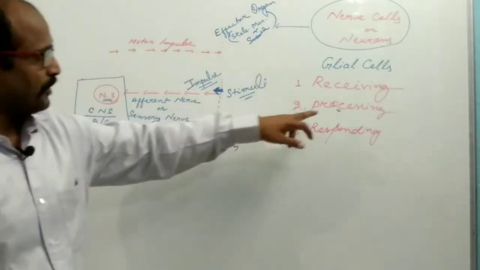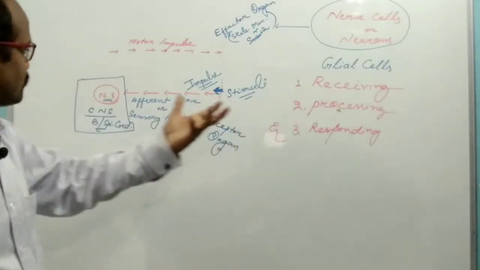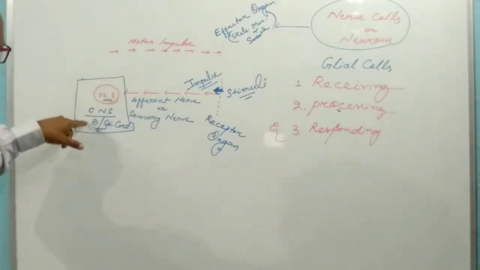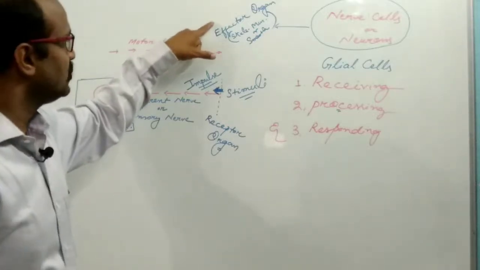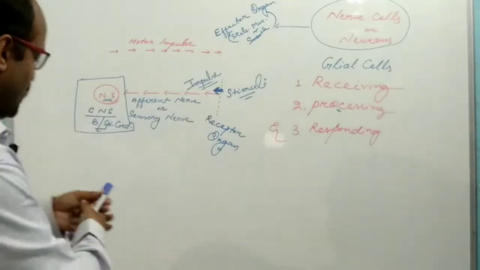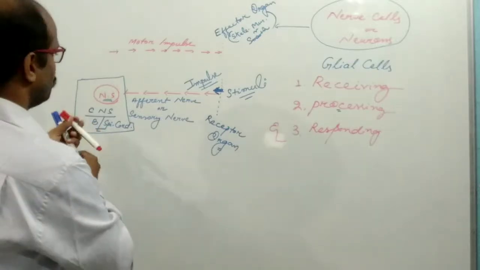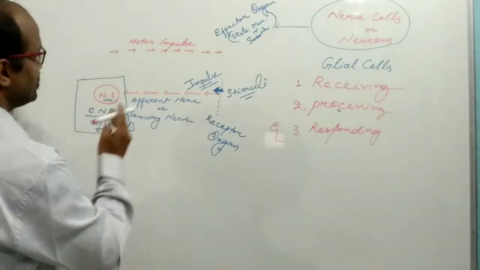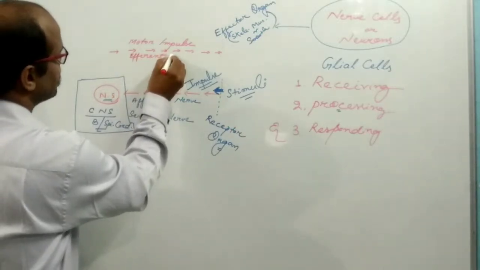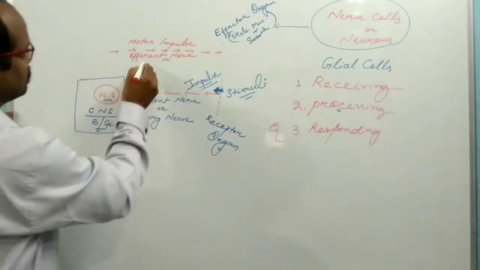So after processing of information, a new motor impulse is generated, and it is transmitted from the central nervous system to the effector organ, which may be skeletal muscles or smooth muscles. The conveying of such motor impulse is through the nerve known as the efferent nerve, also known as the motor nerve.